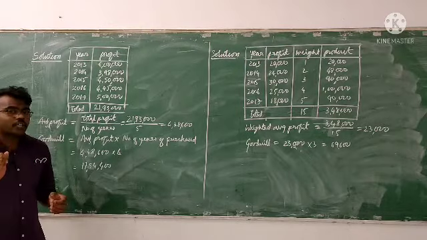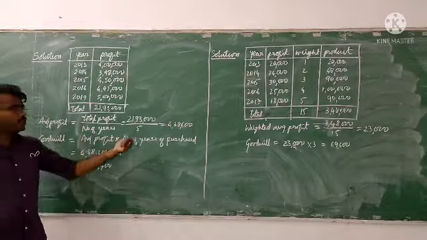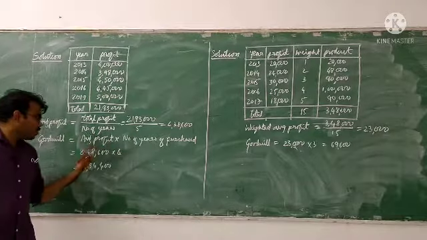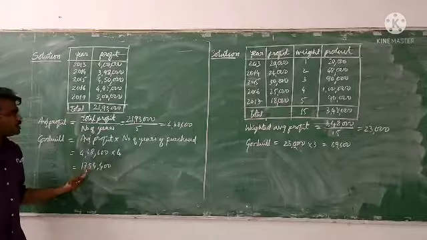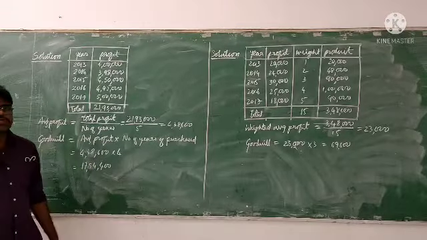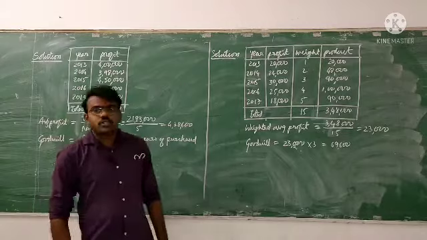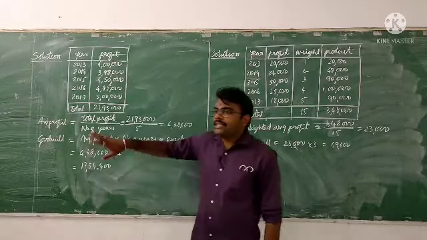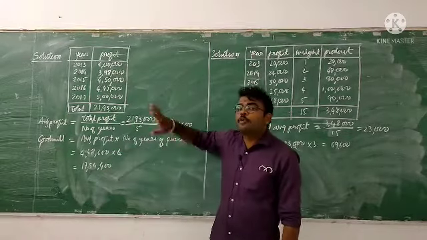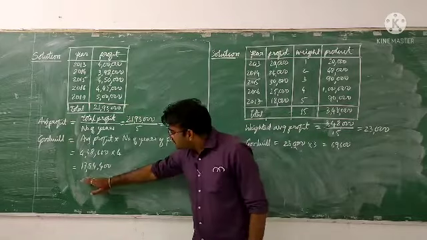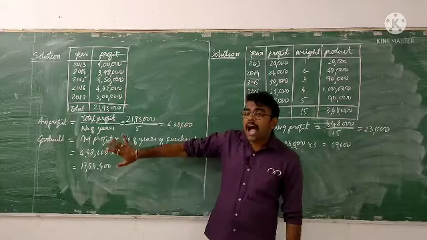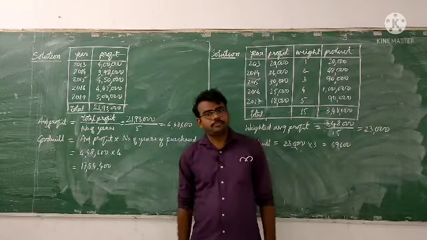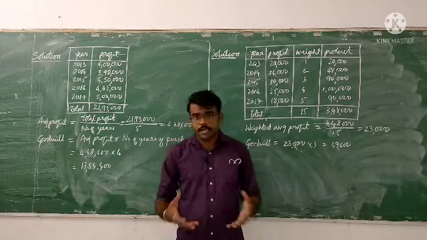Now we have to calculate the goodwill. So average profit into number of years of purchase. 4,38,600 into 4 is 17,54,400. So if I want to buy this company, I have to pay them the goodwill of 17,54,400 rupees. This is the average profit method, the simple average profit method I can say.